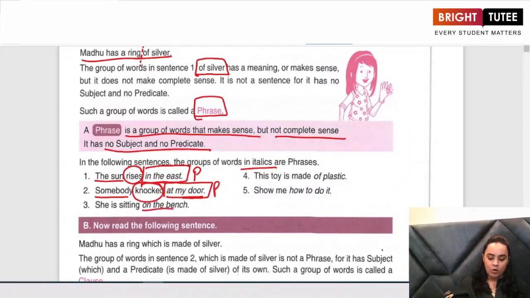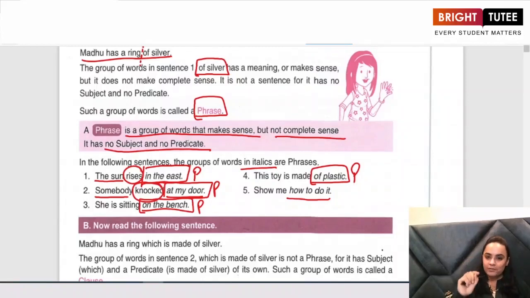Look at the third sentence. She is sitting on the beach. If I talk about on the beach, again, it is a phrase because it does not have a subject and a predicate in it. Look at the fourth sentence. This toy is made of plastic. Of plastic is a phrase. Why? Because it has no subject or predicate. Show me how to do it. How to do it. Now again, this is a phrase because this does not have a subject or a predicate in it.